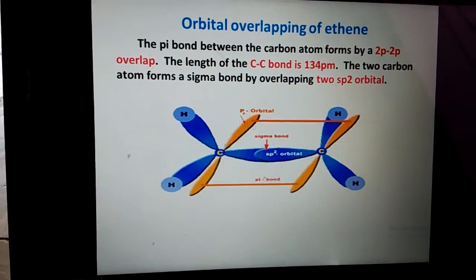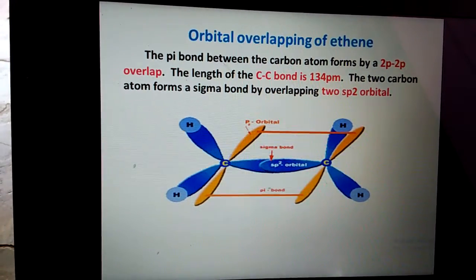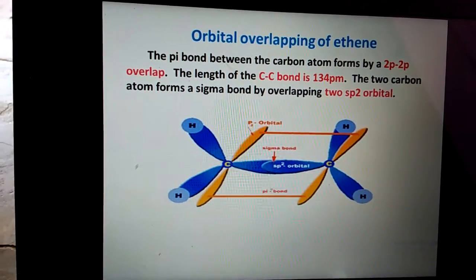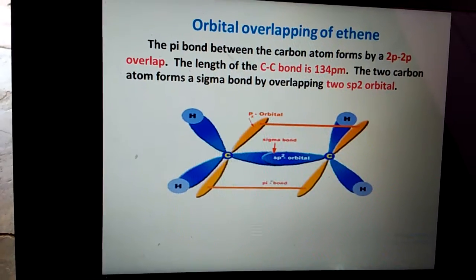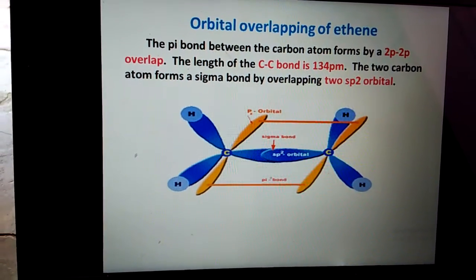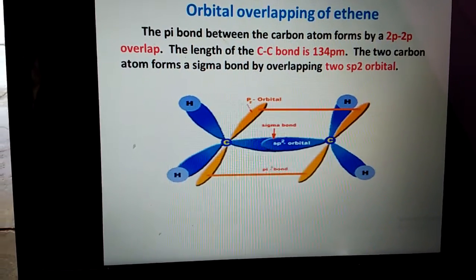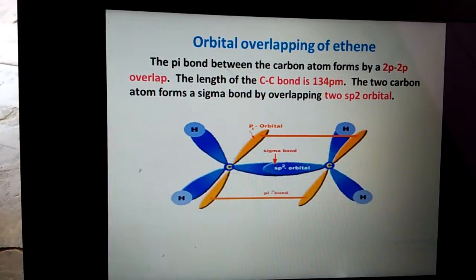This structure shows the orbital overlapping. The 2p overlap shows how the pi bond will come, and generally the bond length is 1.134 pm. The structure shows the exact overlapping in the ethene molecule.